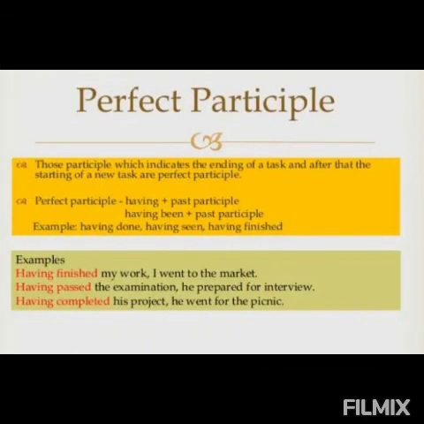And the third type of participle is perfect participle. Those participles which indicate the ending of a task and after that the starting of a new task are perfect participles. How will we make perfect participle? By having plus past participle or having been plus past participle. Example, having done, having seen, having finished.